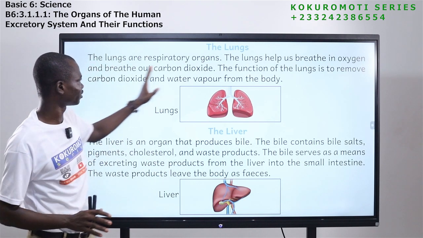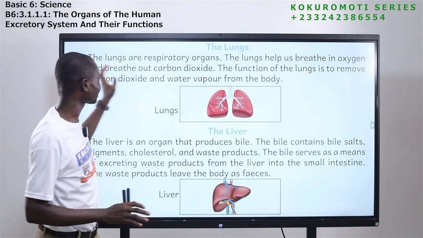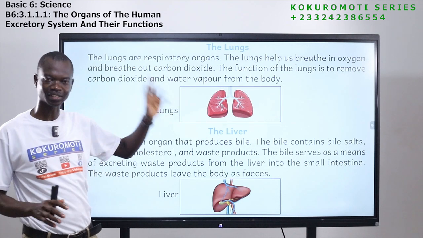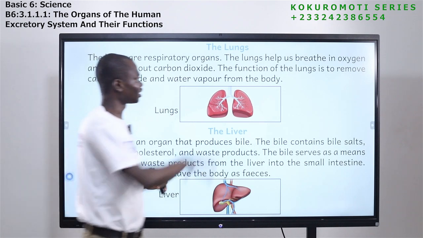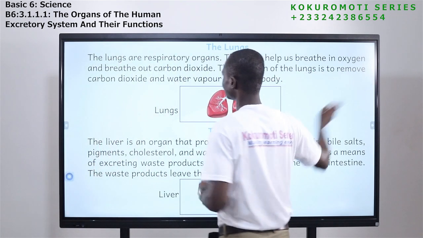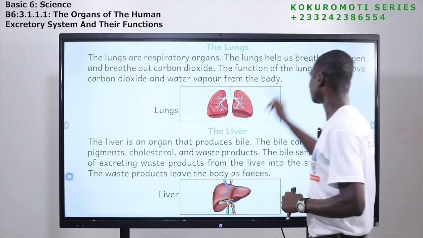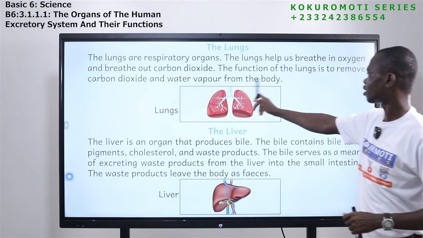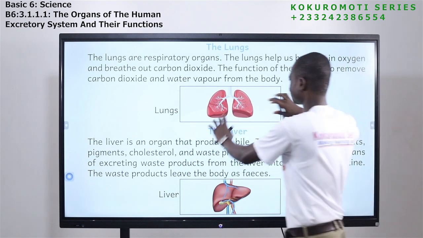So the lungs are respiratory organs. At the same time, they are excretory organs. Now, the lungs help us breathe in oxygen and breathe out carbon dioxide. The function of the lungs is to remove carbon dioxide and water vapor from the body. So this is the lungs.